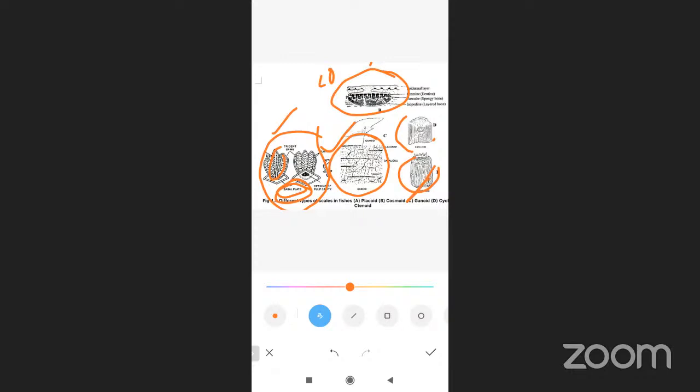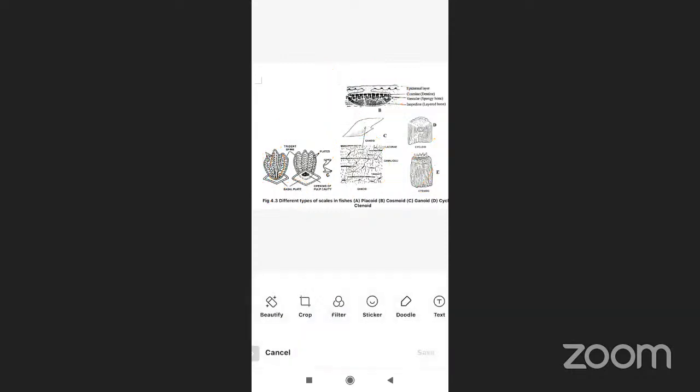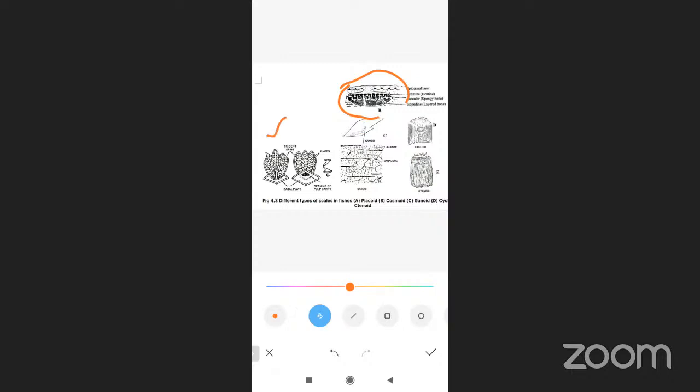Placoid scales contain the basal plate, and these cosmoid scales lie deeper in the dermal tissue. They are present deeper in the dermal tissue. This placoid is present very close to the skin, while the cosmoid scales are present very deep in the skin.